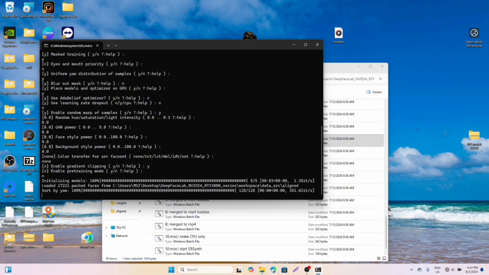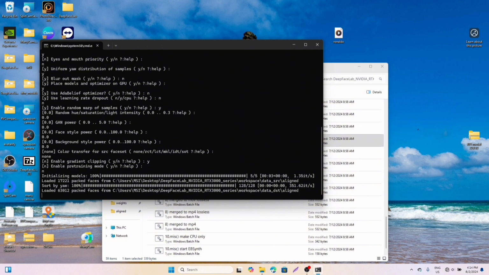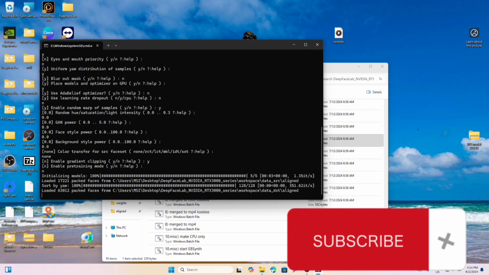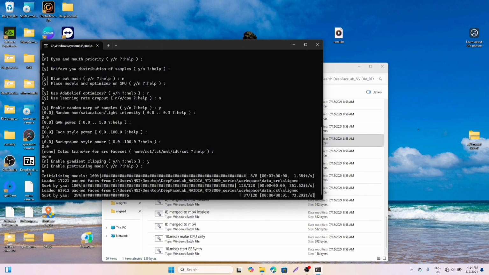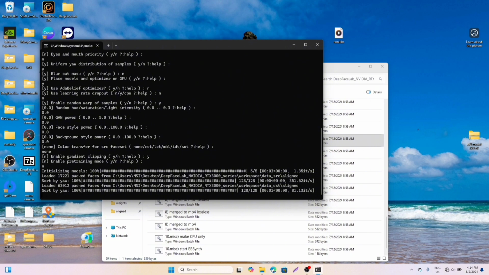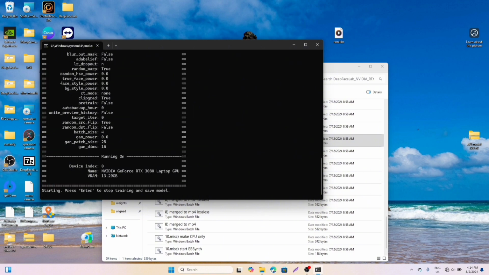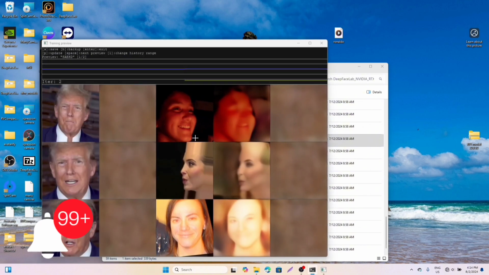Sorting, yeah, and just keep waiting, it's loading. You just wait for it to continue loading until it's done, and then it starts learning. Don't press enter when it shows you to press enter. Just hold on. Yeah, it's coming. My system is a bit fast, and yeah, it's learning. Don't press enter when it says you should. Always remember that. And then you can watch.